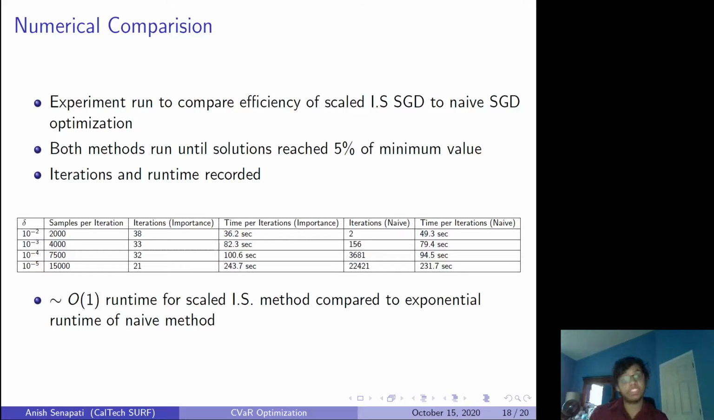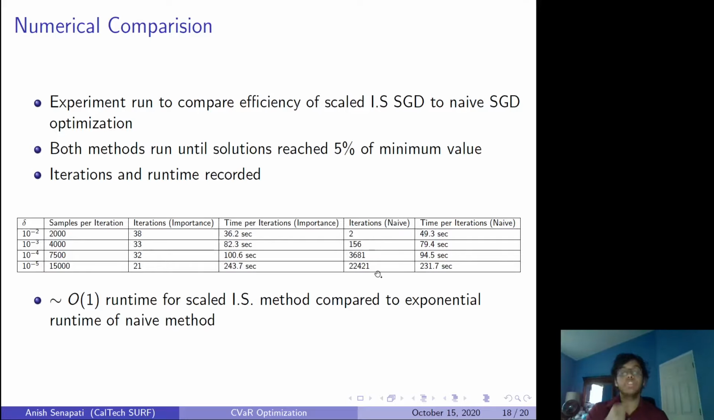So if we see here in this table, the number of iterations required for the importance sampling is basically constant. It takes around 20 to 30 iterations for all of these values to reach 5% of the minimum value, while the naive one is almost exponential growth: 2, 156, 3,000, 22,000. So it requires an exponential growth for our original naive method, and our method is producing almost a constant number of iterations required.